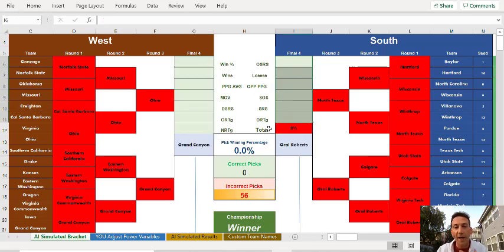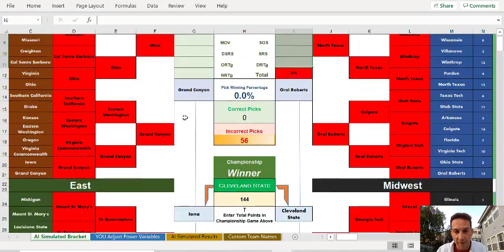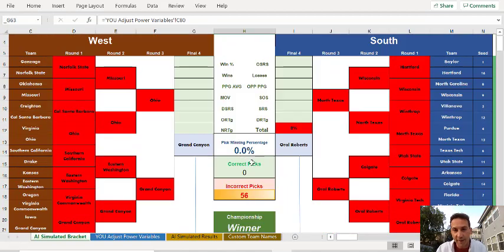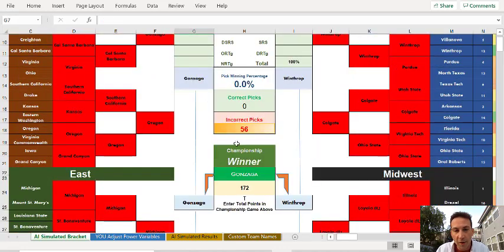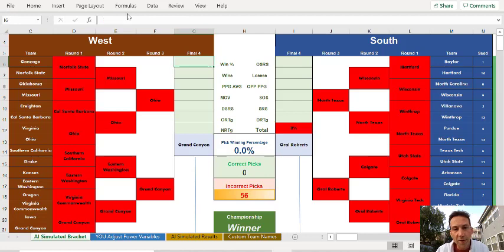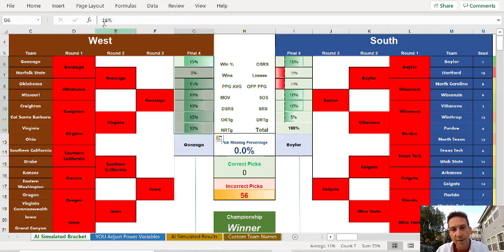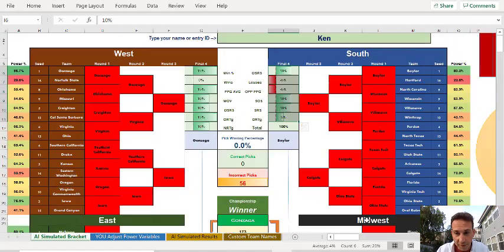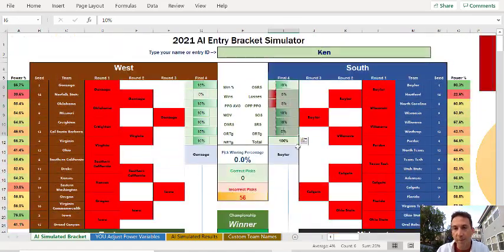For example, if we don't weight anything at all and we just let this thing pick itself, then Cleveland State wins this thing. But if we care only about win percentage, then all of a sudden Gonzaga, undefeated, wins. So there's a whole bunch of different percentages you can use to mess around with this to come up with simulated brackets. But that is what this is doing: it is simulating winners based on power percentage.